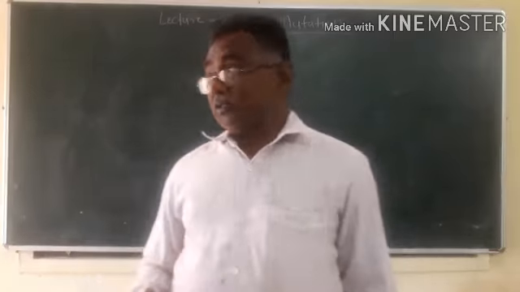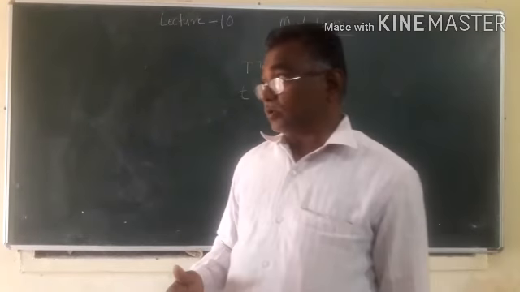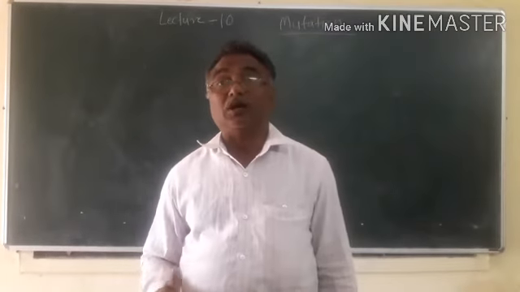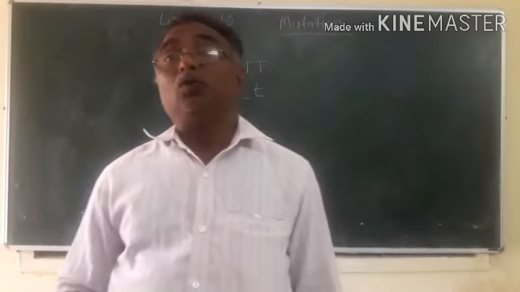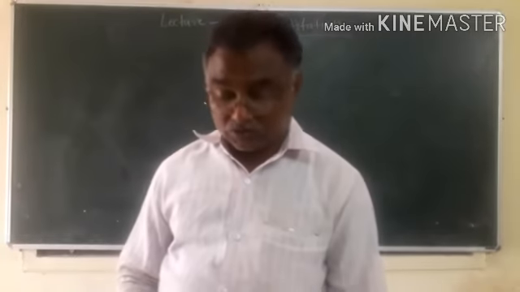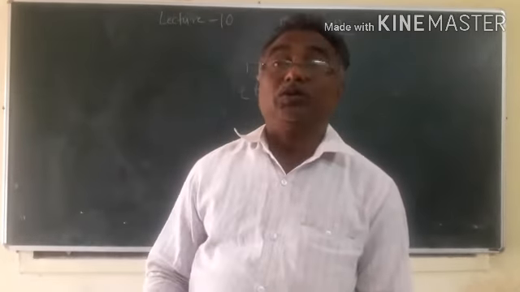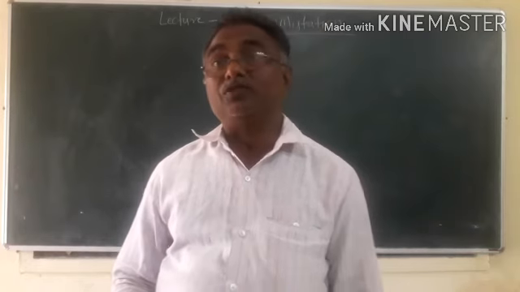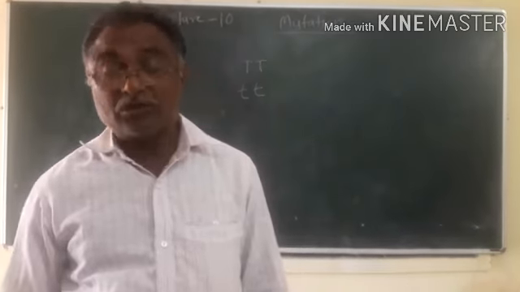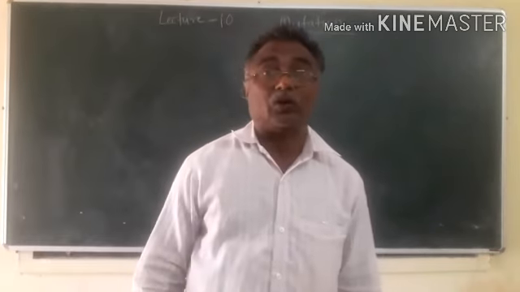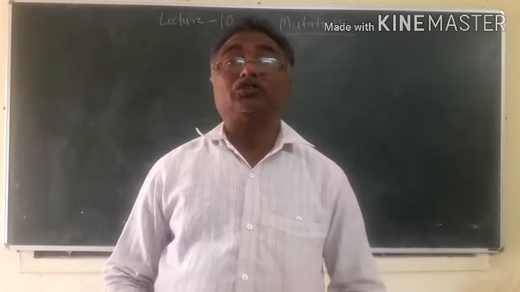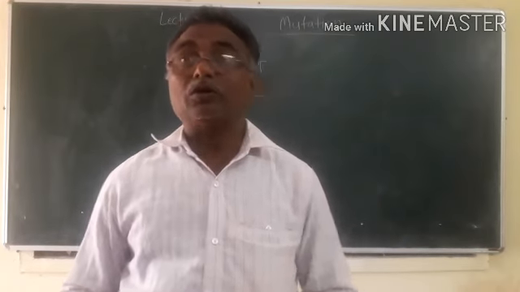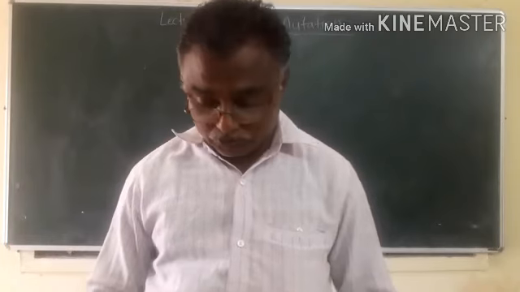So what are the characters, or features, of mutation? How does mutation work? There are several characters or features of mutation. First is the nature of change. How does change in an individual occur due to mutation?